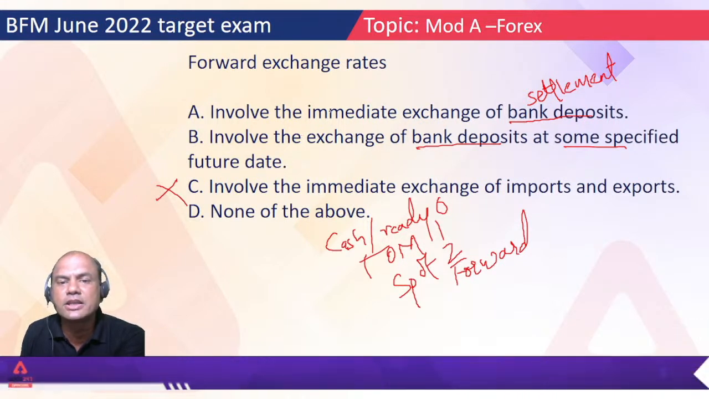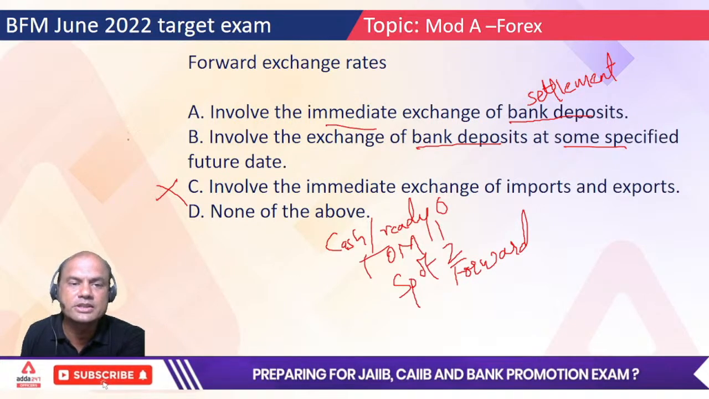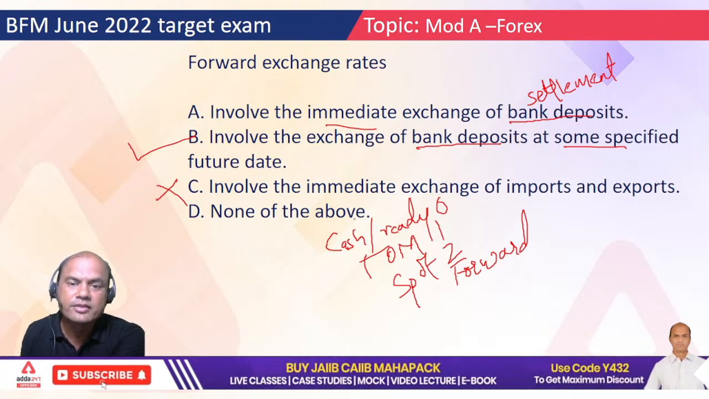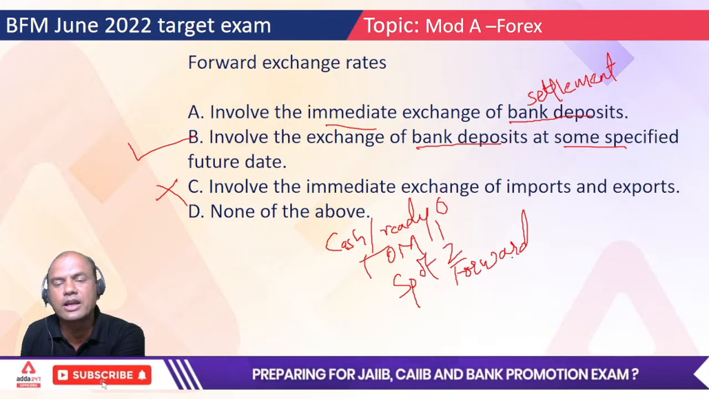Involves immediate exchange. Immediate exchange means what? Spot or cash ready. So future date means what? This is B. So it involves at some future date. Okay. So see this, cash ready means 0, Tom means 1, spot means 2, and after that it is forward.